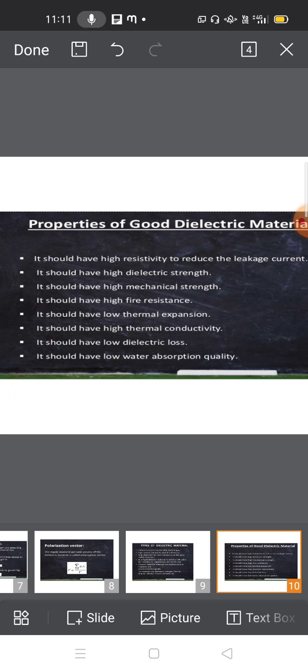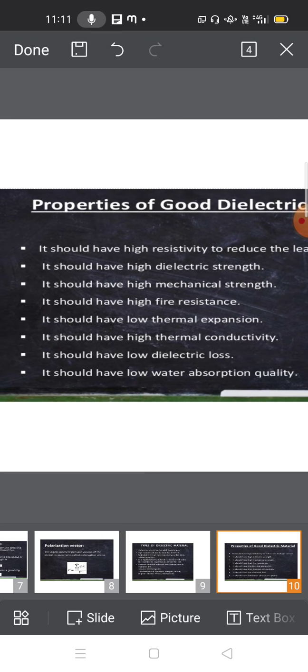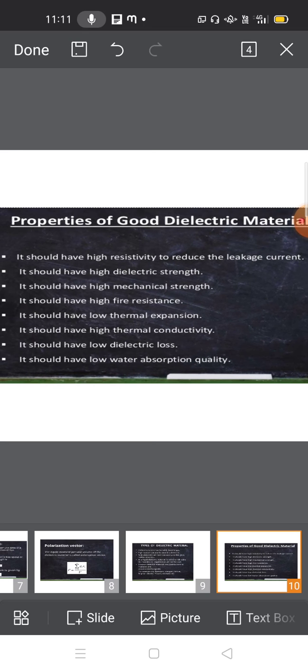But which material acts as a good dielectric, and what properties does it have? A good dielectric material definitely has high resistivity to reduce the leakage current, high dielectric strength, high mechanical strength, and high fire resistance.